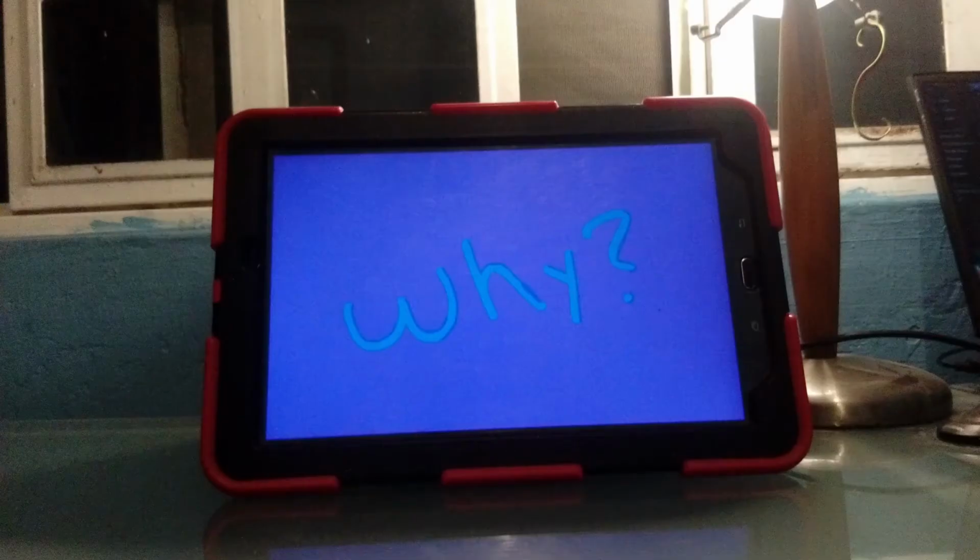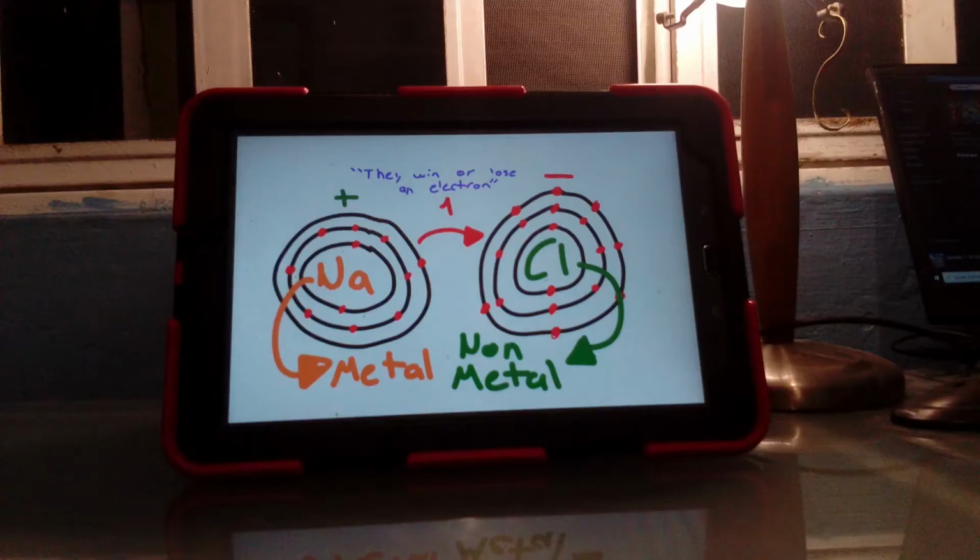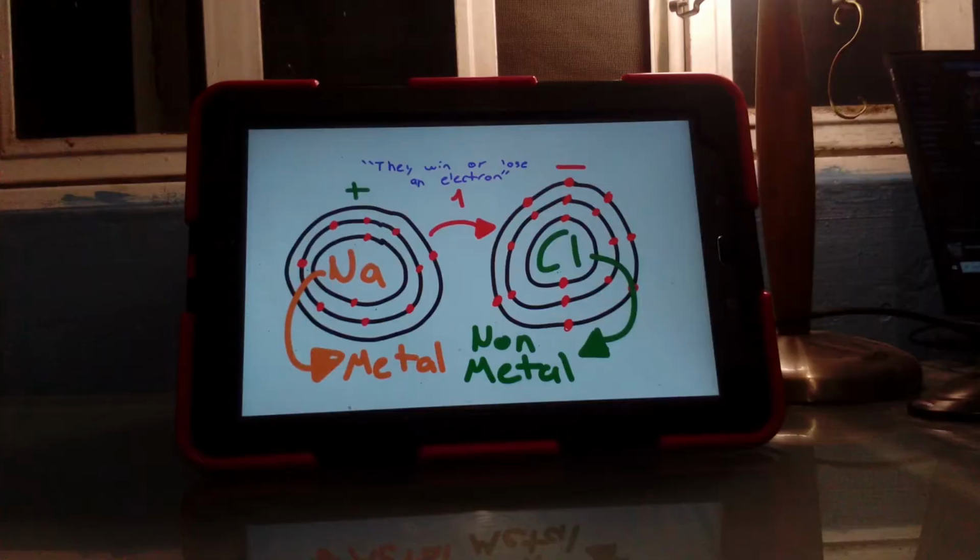Because remember that electrons are negative, they're the bad guys. So the more negative things you have, the more negative you become, and if you lose them, you become positive. So in these cases, the metal becomes more positive because it loses an electron, and the non-metal becomes more negative because it wins an electron.